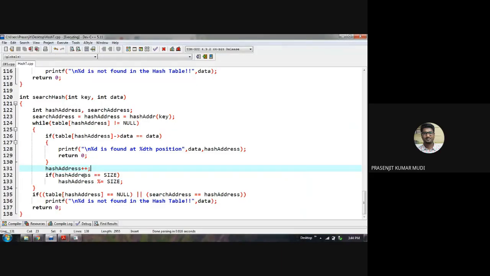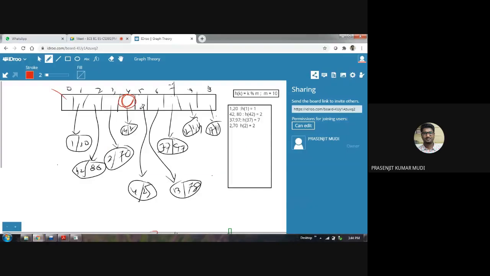In this manner, right shifting one by one, you may eventually come to the last location of the array. If you come to the last location and still no match is found, then you have to come back to the 0th location and repeat the process. This is called the wrap around situation, the wrap around phenomenon or circular phenomenon.